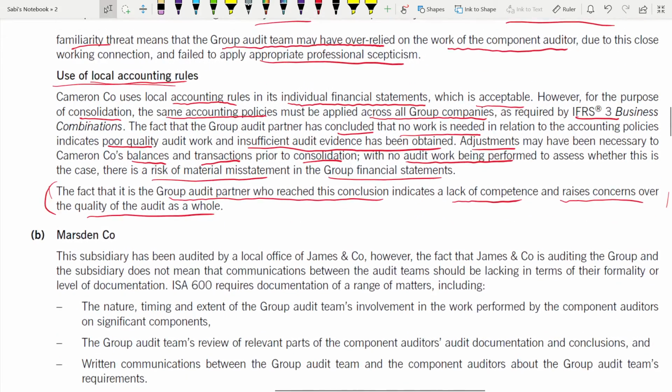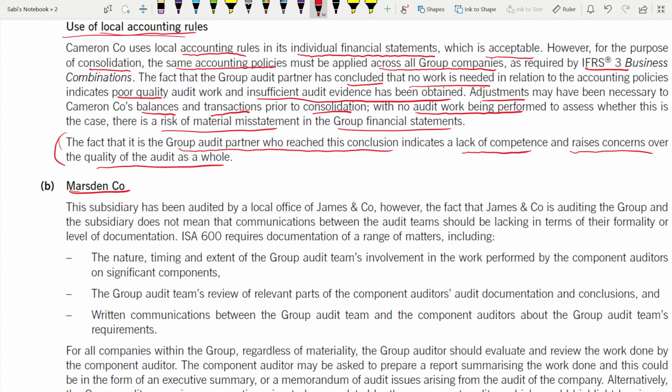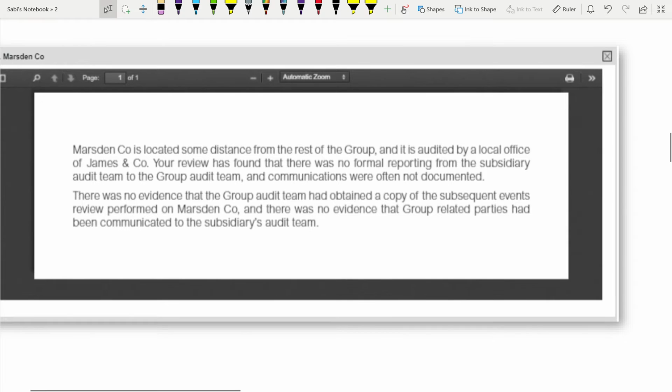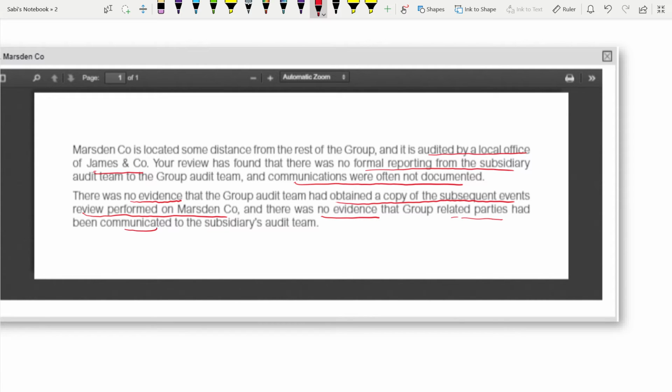Coming to the next company, Marsden Company. We need to read exhibit 2 for it. Marsden is located some distance from the rest of the group and it is audited by a local office of James and Company. Your review has found that there was no formal reporting from the subsidiary audit team to the group audit team and communications were often not documented. There was no evidence that the group audit team has obtained a copy of the subsequent event review performed on Marsden, and there was no evidence that group related parties had been communicated to the subsidiary's audit team.